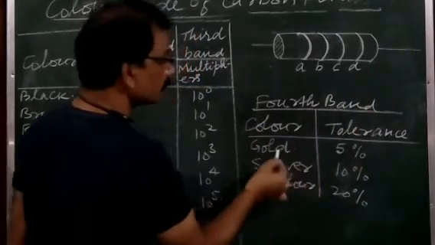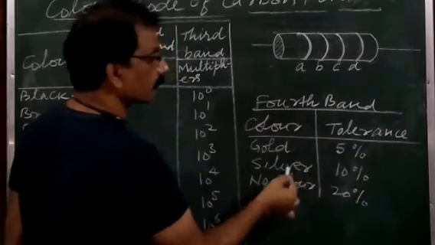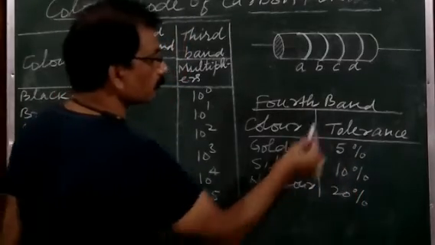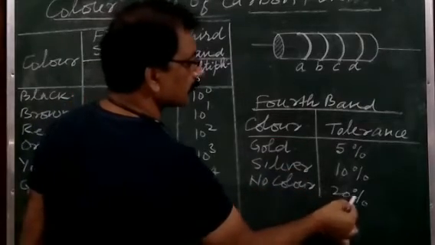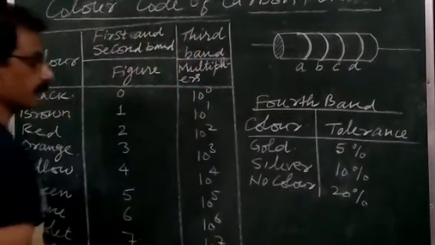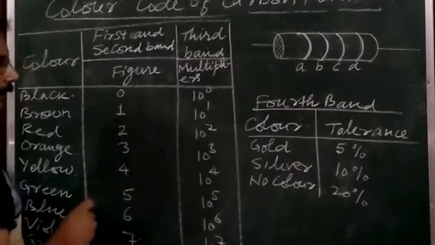Color tolerance: for gold 5%, for silver 10%. And suppose the fourth band is not given, no color, then we take 20% tolerance here. Suppose I take one example here.